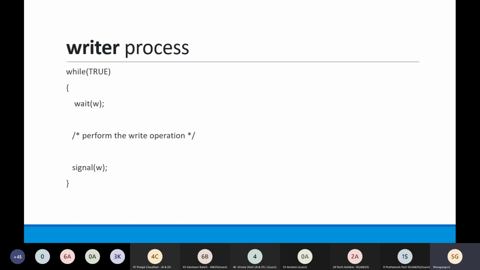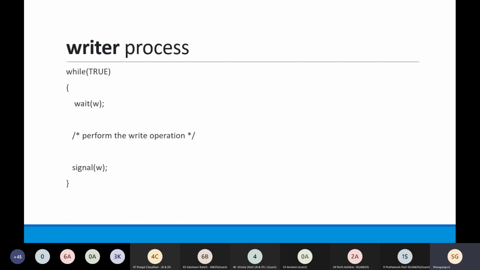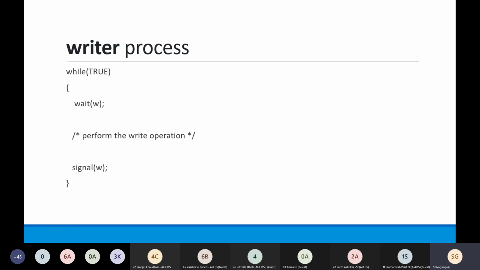Here we will be taking two semaphore variables, one is W and one is M. M is a mutex and W is a semaphore. Now we can consider the algorithm for the writer while writing.